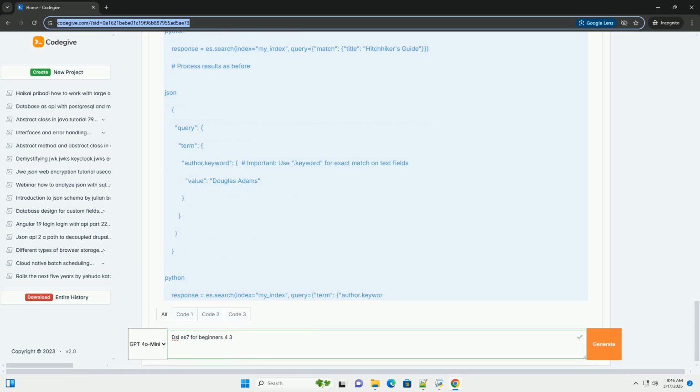2. Setting up Elasticsearch. Installation, quick overview. Elasticsearch can be downloaded from the official website, https://www.elastic.co/download/elasticsearch. Installation instructions vary depending on your operating system: Linux, Mac OS, Windows. Docker is also a popular way to run Elasticsearch.